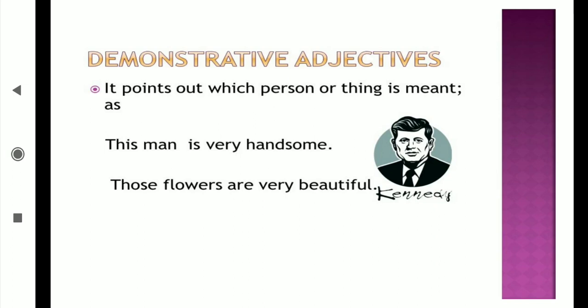This man is very handsome. After this, what came, students? Noun came. That's why it is going for the adjective. Those flowers are very beautiful. After those, what came, students? Flowers. Noun came. Okay, that's why those also comes for the demonstrative adjective.